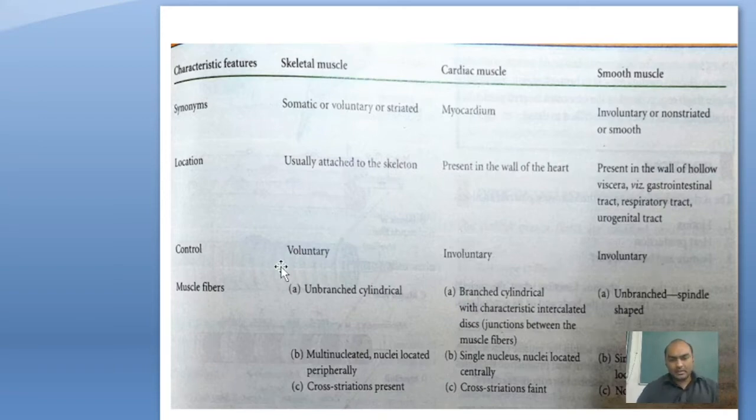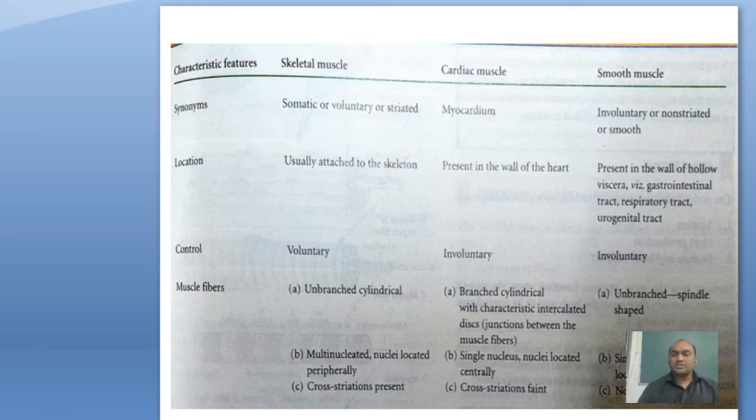Muscle fiber: skeletal muscle is unbranched and cylindrical. Cardiac muscle is also cylindrical but branched, and at the branching junction between two muscle fibers, the most characteristic feature, the intercalated disc, is present. Smooth muscle is unbranched and spindle shaped. Nucleus: skeletal muscle is multinucleated with nuclei located on the periphery. Cardiac muscle is single nucleated with the nucleus located centrally.